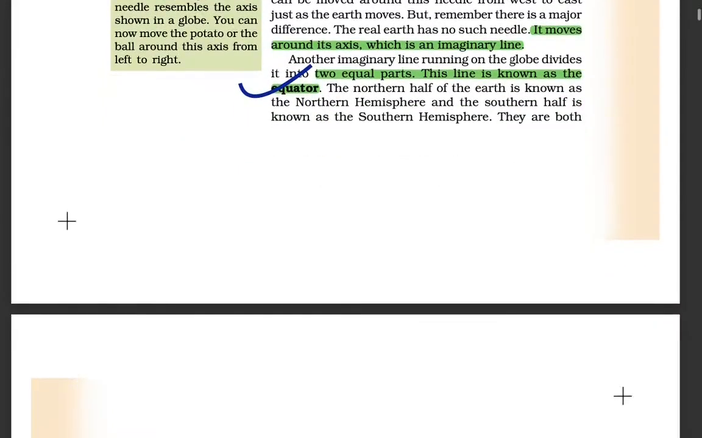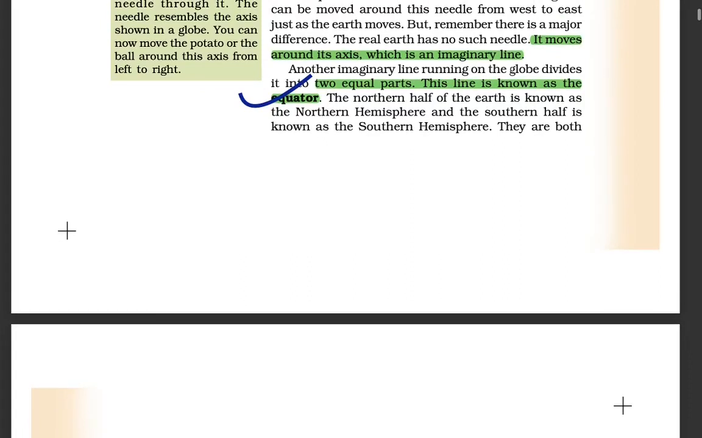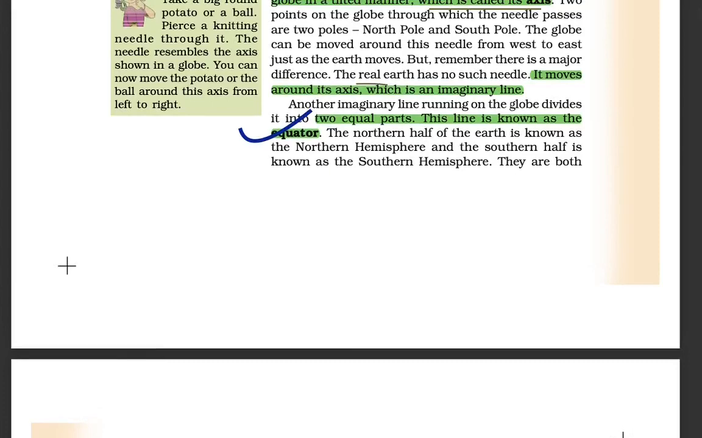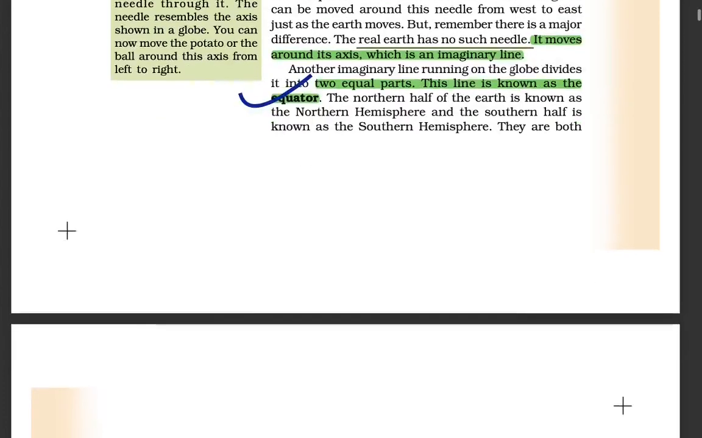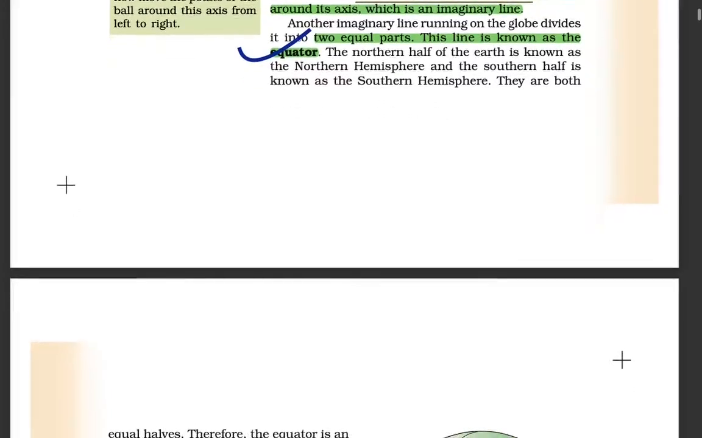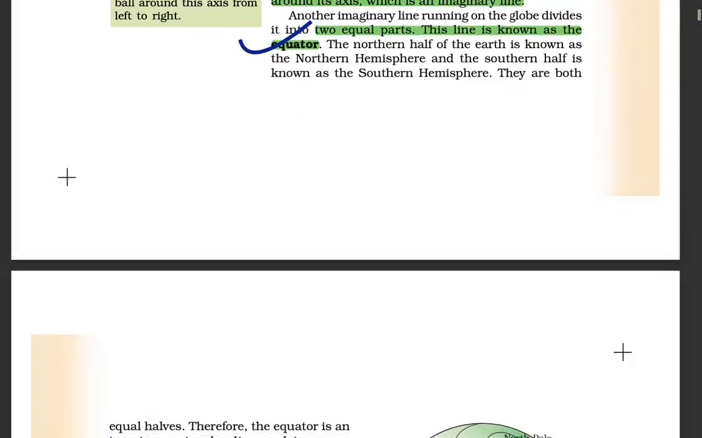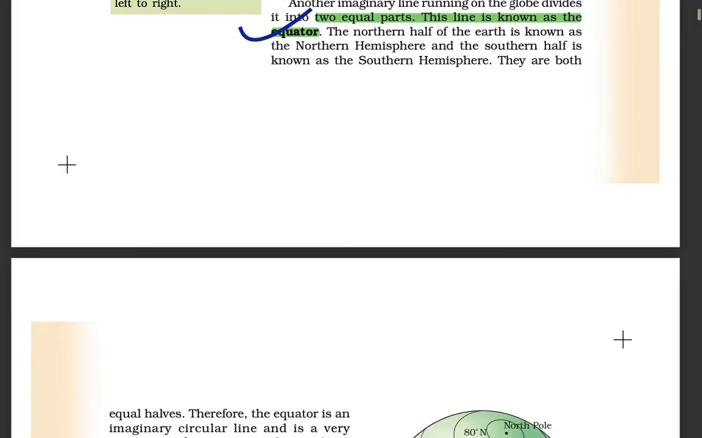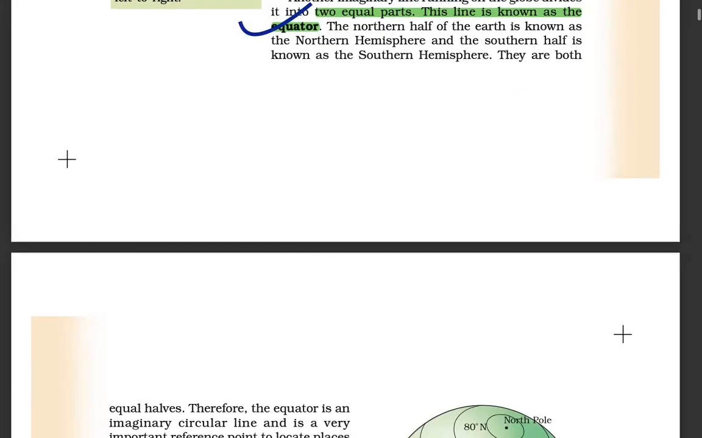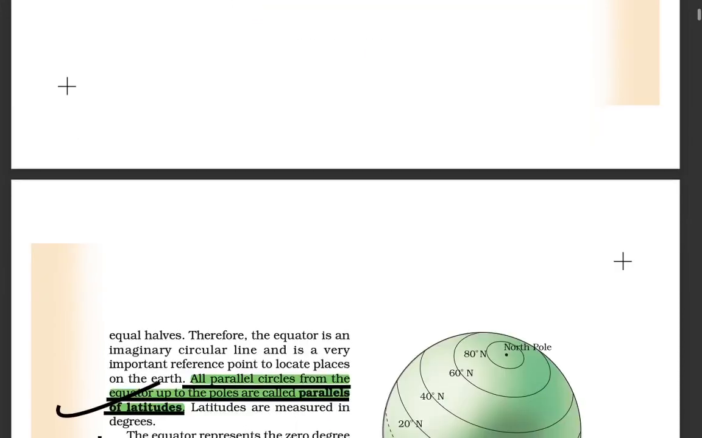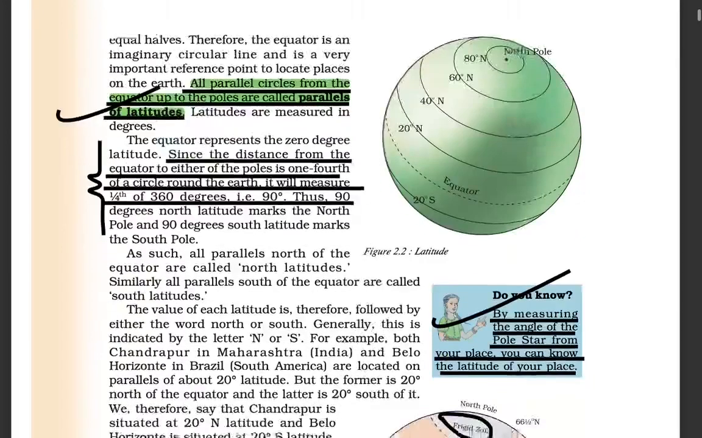Now the globe moves around the axis, which is an imaginary line. The real Earth has no such needle. Another imaginary line running on the globe divides it into two equal parts, and this line is known as the equator. The northern half of the Earth is known as the northern hemisphere, and the southern half is known as the southern hemisphere. They are both equal halves. So this is about the equator.